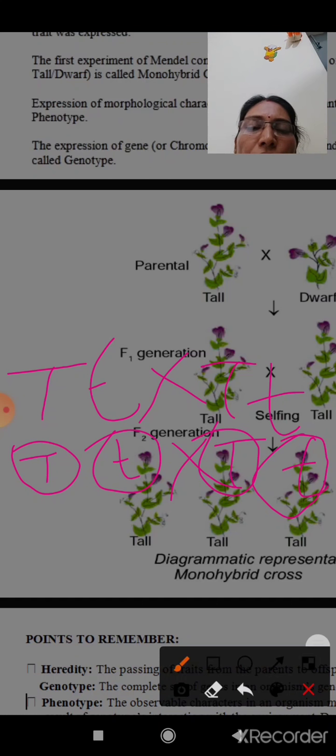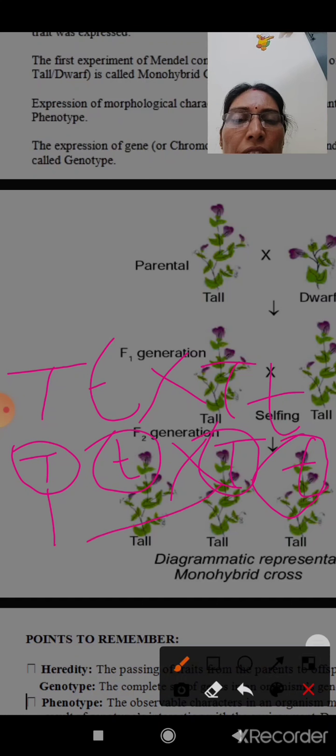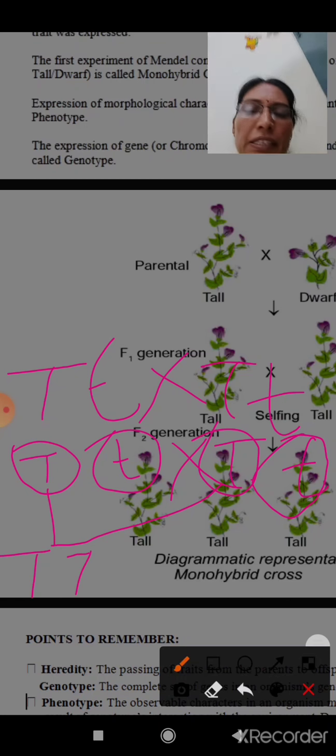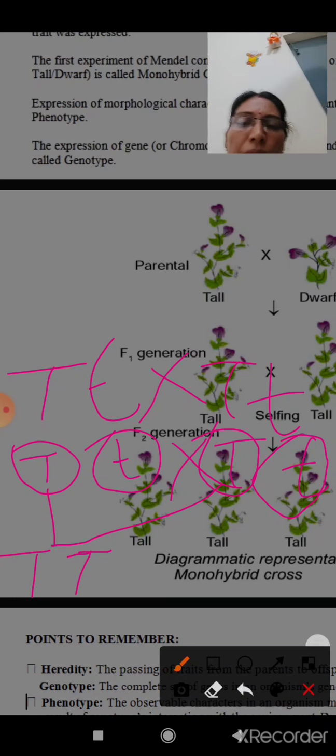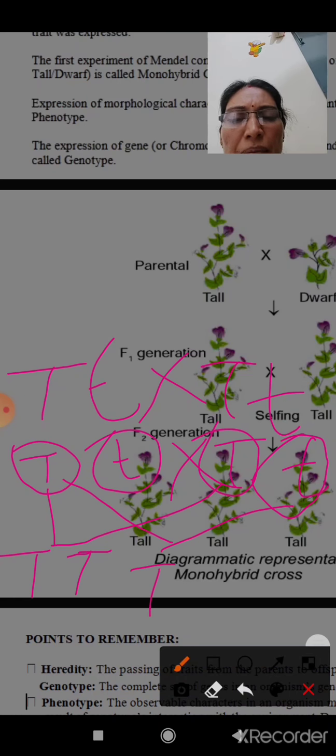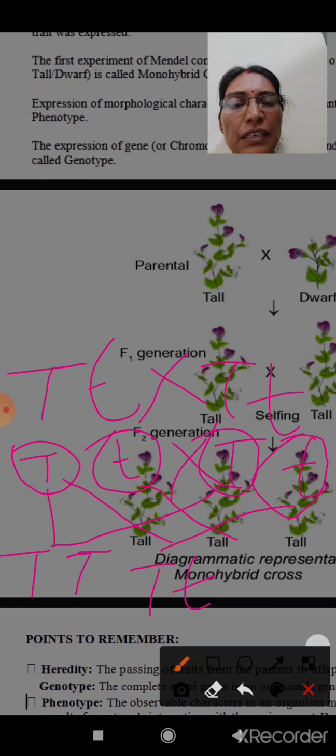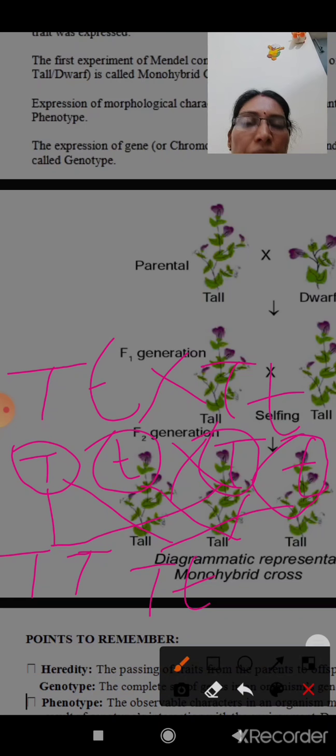So we can see here capital T will come together with capital T, so we will get capital T capital T genotype. When capital T comes together with small t, we will get capital T small t genotype. And here capital T small t again, capital T small t.